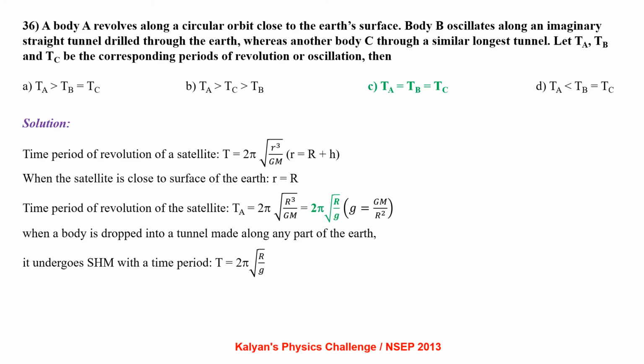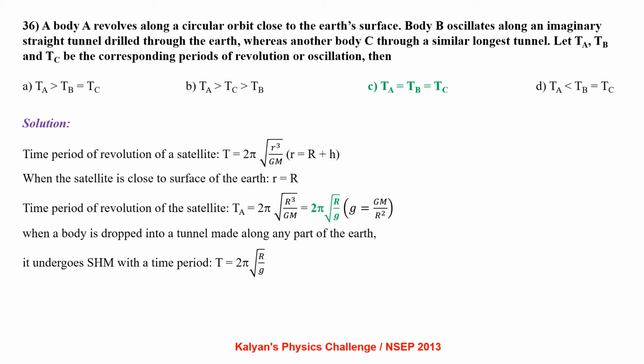A body A revolves along a circular orbit close to the Earth's surface. Body B oscillates along an imaginary straight tunnel drilled through the Earth, whereas another body C moves through a similar longest tunnel. Let TA, TB and TC be the corresponding periods of revolution or oscillation. Then?